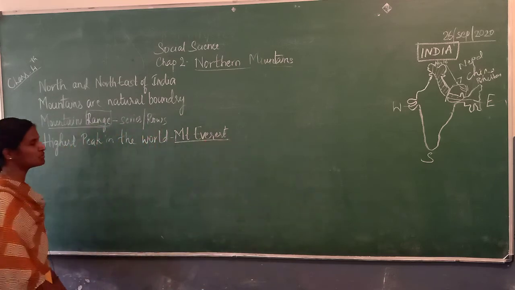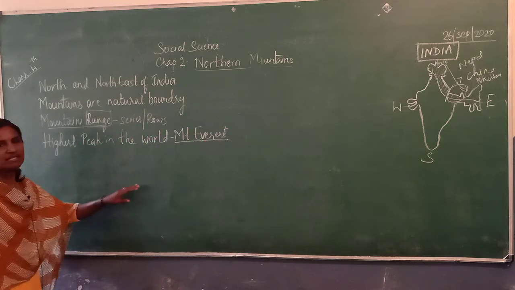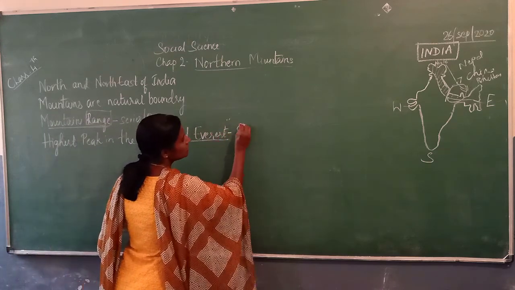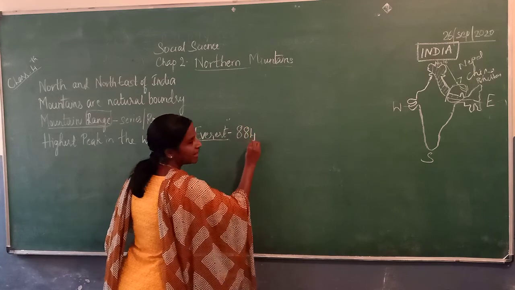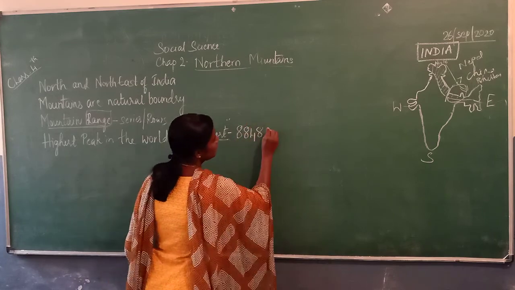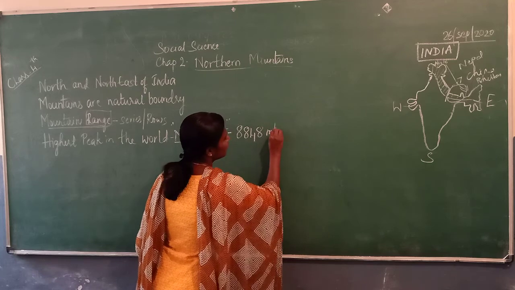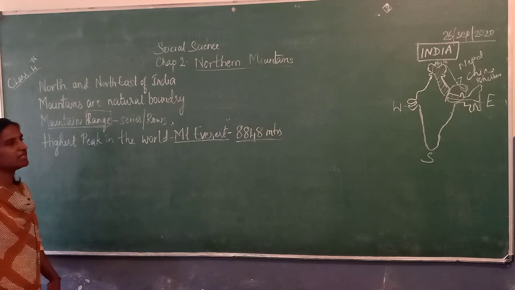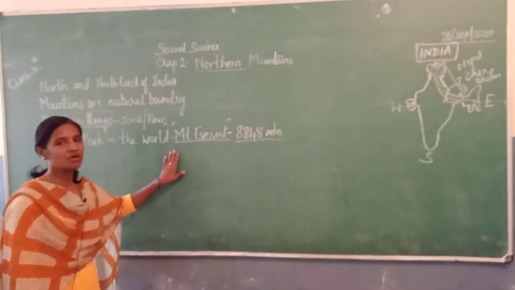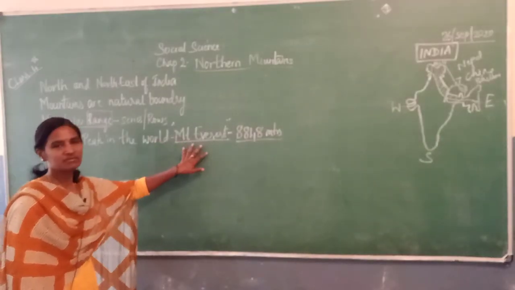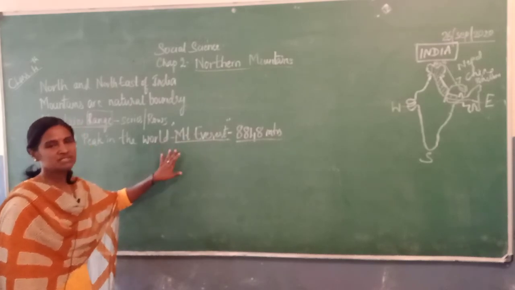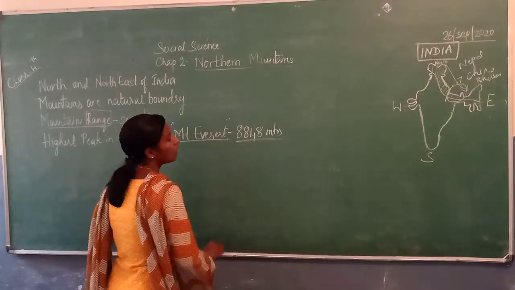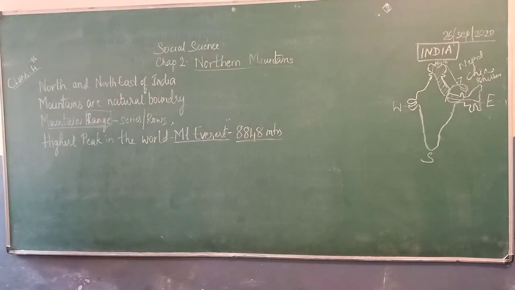Its height is about 8,848 meters. The two persons who scaled this Mount Everest are Edmund and Tenzing Norgay. It's just general information for you all.